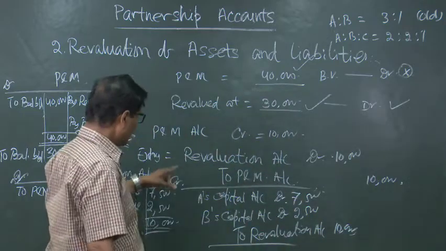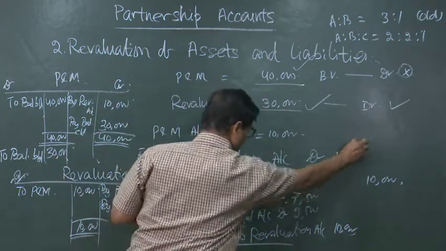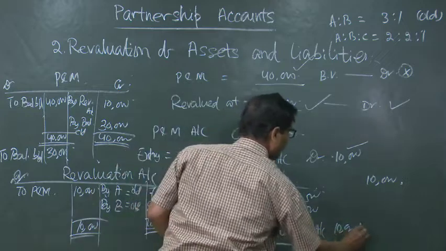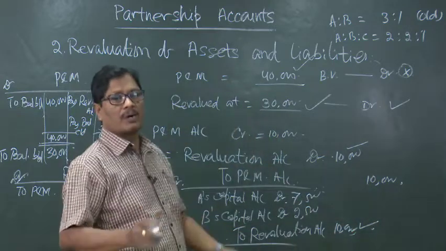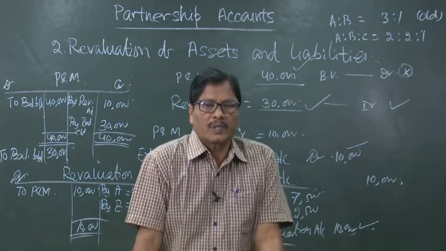If this is the entry, the revaluation account which was debited with 10,000 is now credited with 10,000. So the revaluation account comes to an end, the revaluation account is closed.